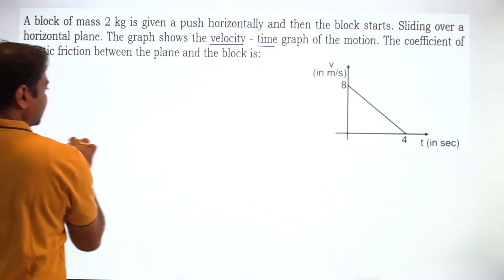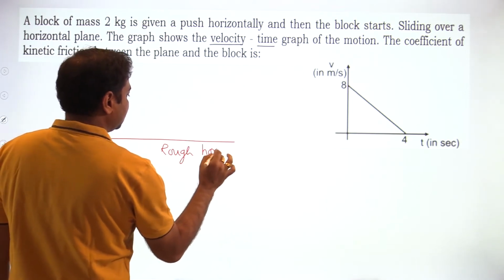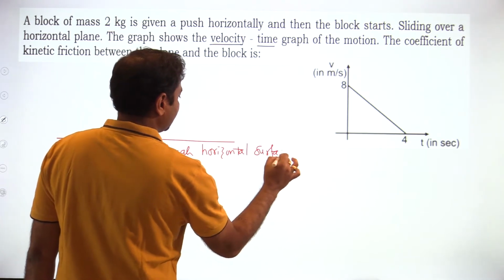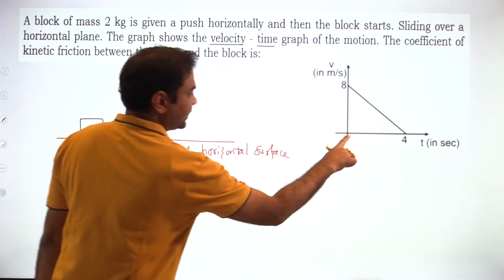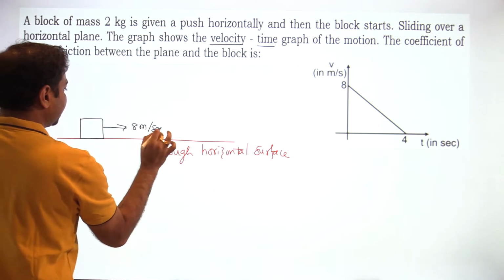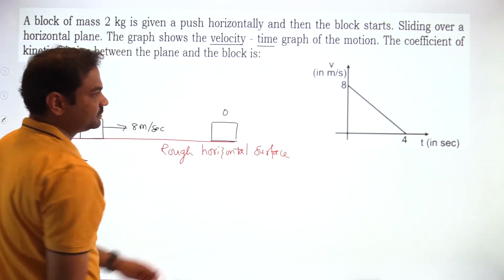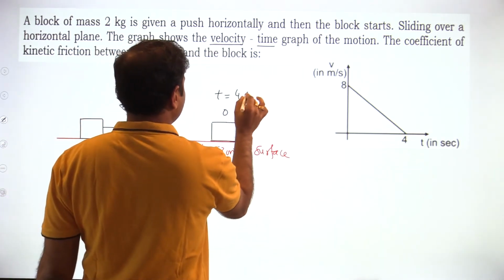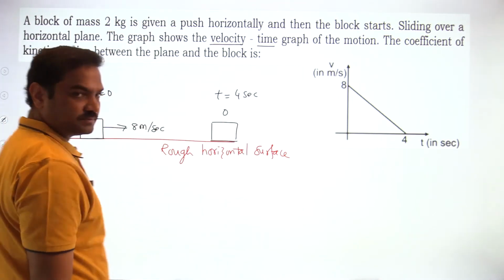So something like this. It's a rough horizontal surface. On that, the block is given a velocity. What is the initial velocity? At time equal to 0, what is the velocity? 8 meter per second. It is projected with 8 meter per second and left. Then the velocity of the block becomes 0. At what time will the velocity be 0? At time equal to 4 seconds. At time equal to 0, it is projected.